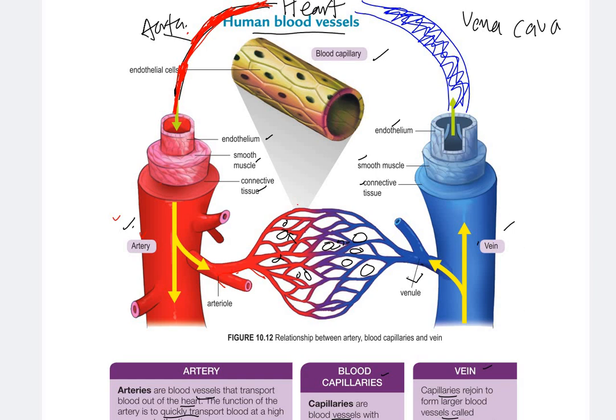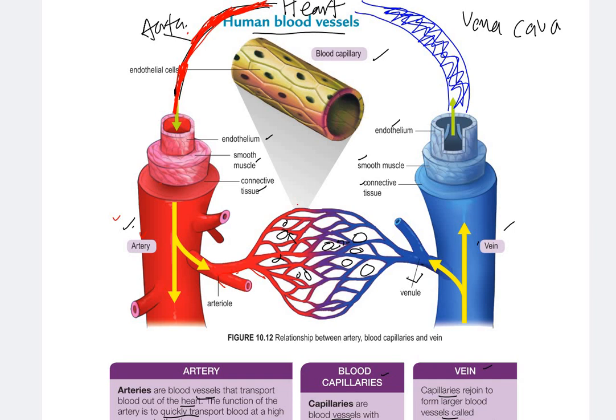Okay, so blood from the heart will flow to the aorta. The left ventricle will pump the blood from the heart to the aorta. Then the aorta will branch into smaller vessels known as arteries. Then the arteries will branch into the smallest vessels known as arterioles. And then the arteriole will be connected to the capillary at the end of the capillary here.